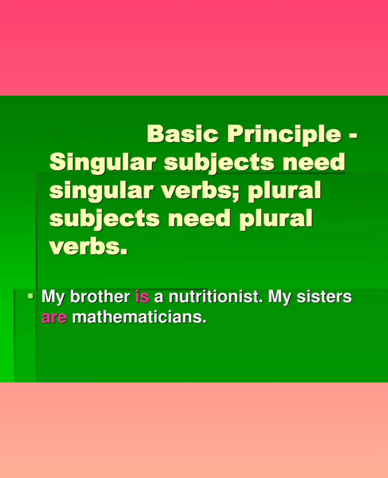Plural subjects need plural verbs. My sisters are mathematicians. Here, my brother is the singular subject, and that's why the verb is also singular, is. My sisters, so many sisters, maybe 2 or 3, and that's why it's plural, and that's why the verb are is also plural.